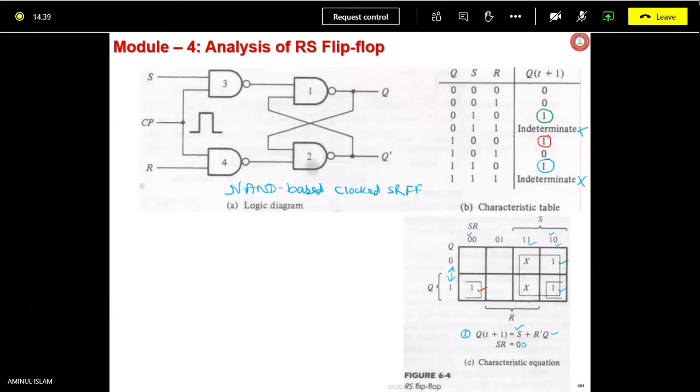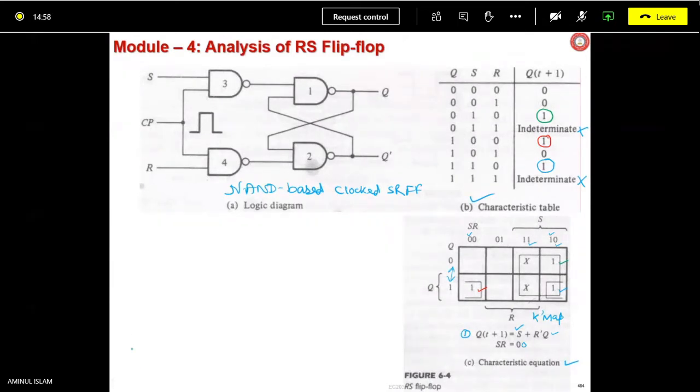Then its characteristic table, and correspondingly its Karnaugh map, K map, and then characteristic equation. So these four things you must remember about every flip-flop.